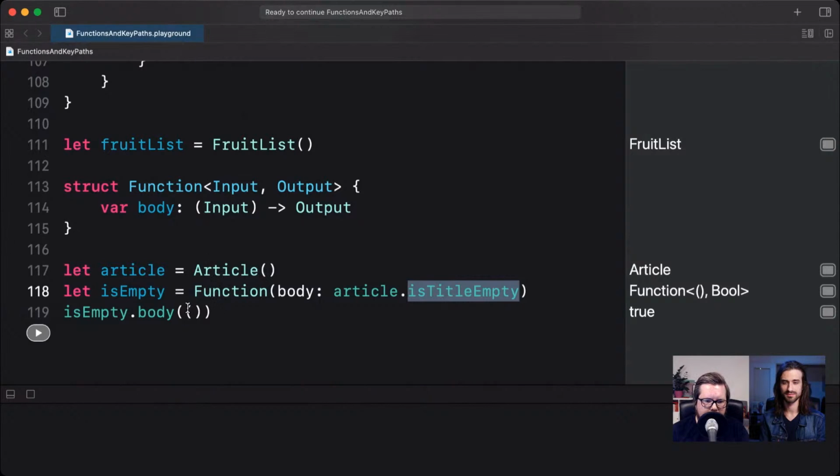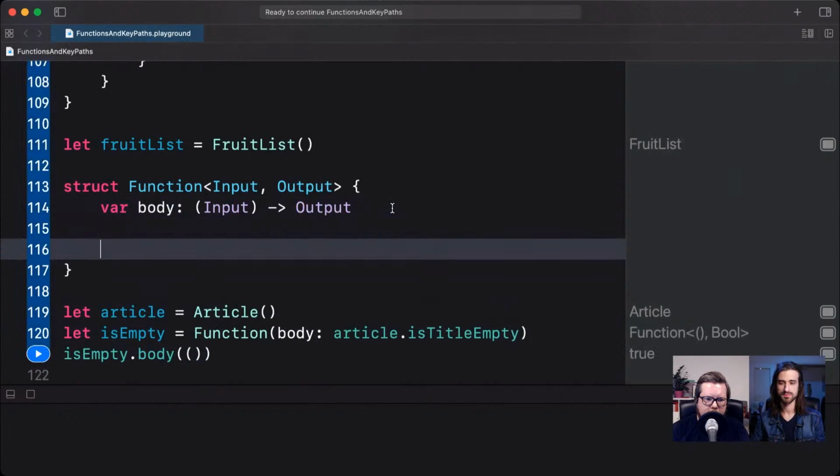All right, so we have the body here, but it doesn't feel very native, right? To call it this way. It feels kind of strange to say isEmpty.body. You wouldn't call a function this way. So how can we make this type behave more like a function?